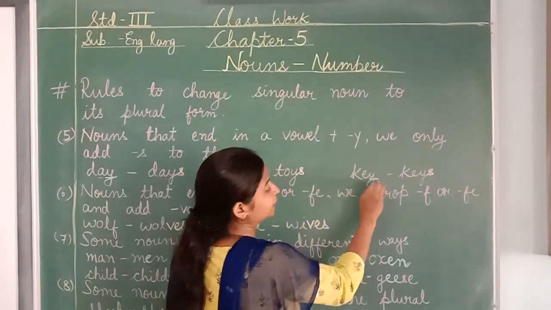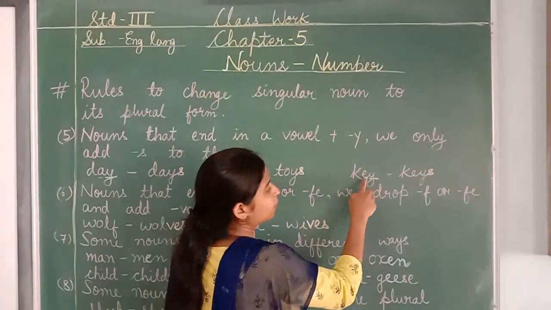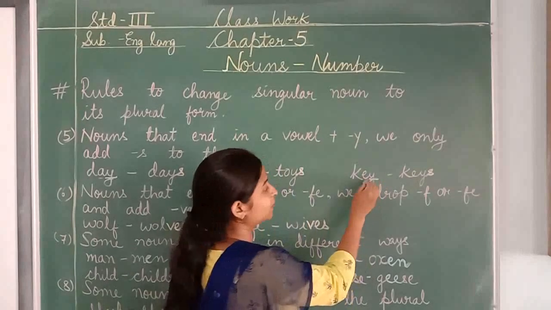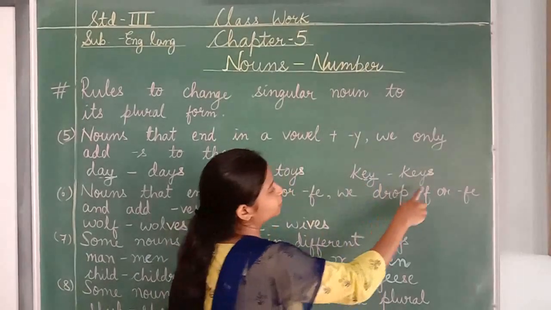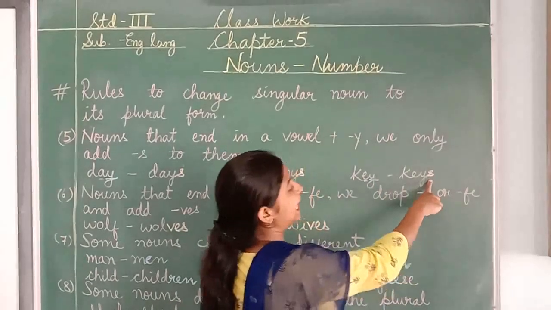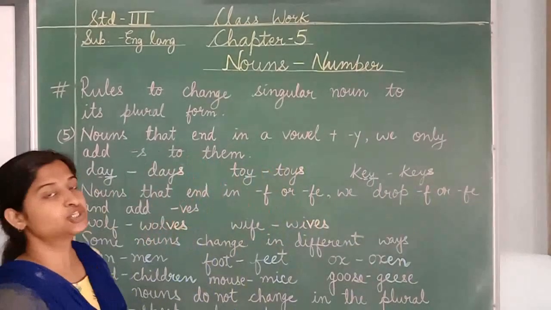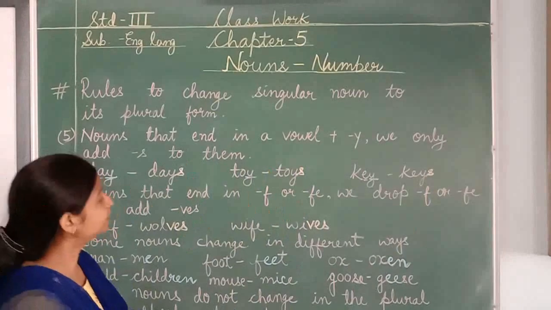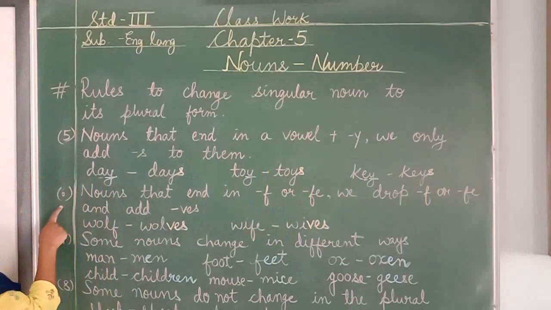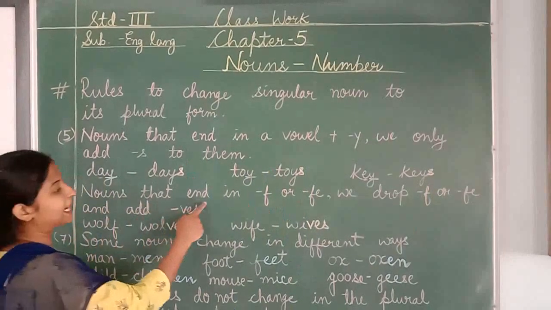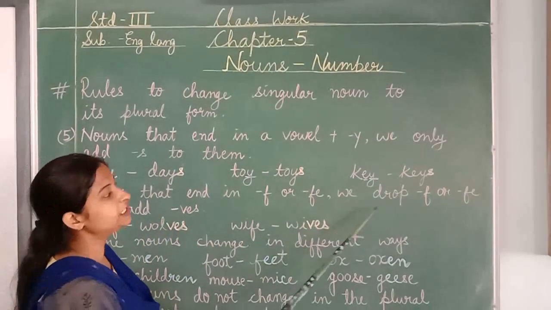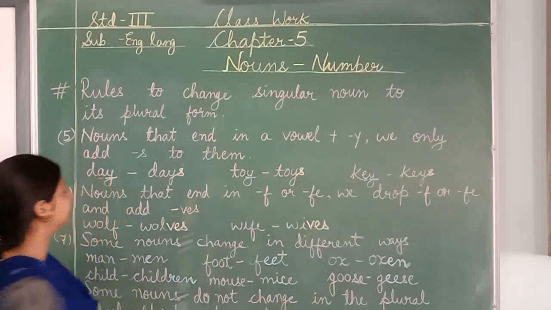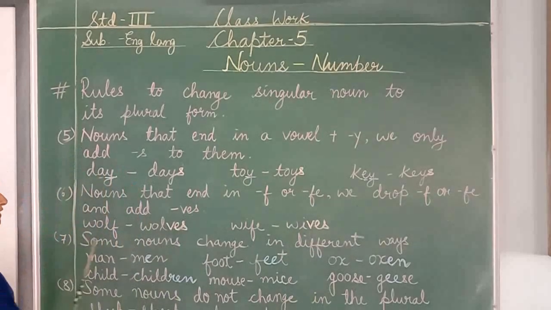In the word key also, before y, what is it? E. E is a vowel. So we simply add s at the end to make it plural. Rule number 6. Nouns that end in f or fe. We drop f or fe and add ves.